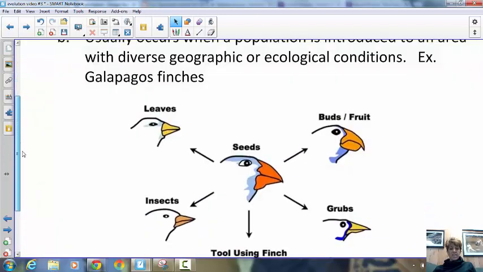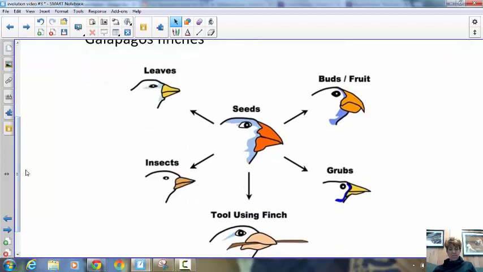So these are all examples of species that formed from a single ancestor. So adaptive radiation. Radiation, think of like the sun and how there's lots of rays going out in different directions. Same is true with this picture like this.